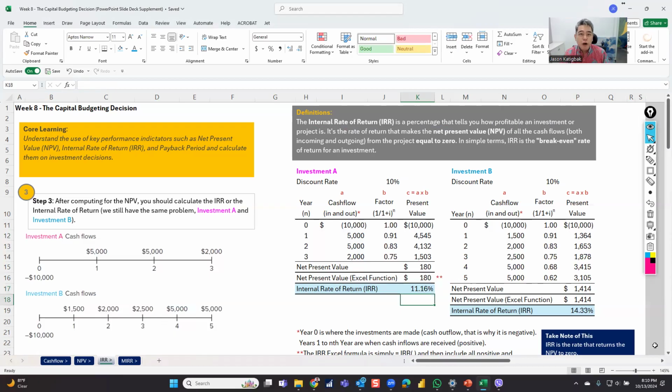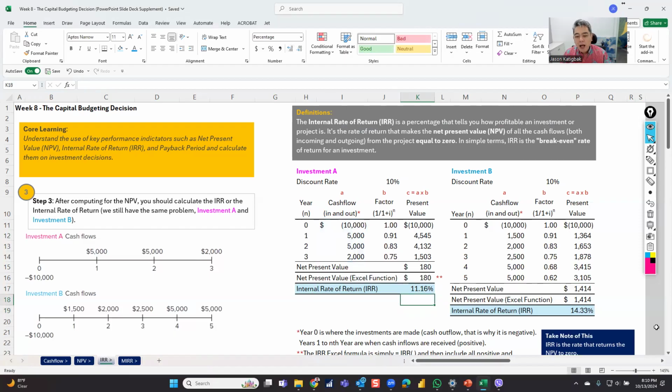So what's the wrong way of doing it? Sometimes I've seen some students who might use a present value calculation. You might do it this way, but it's wrong. Why? See, it's 1%. Because you're using the present value already. It's been discounted already. It should be the undiscounted cash flows. It should be this one. If I enter, it's 11.16.